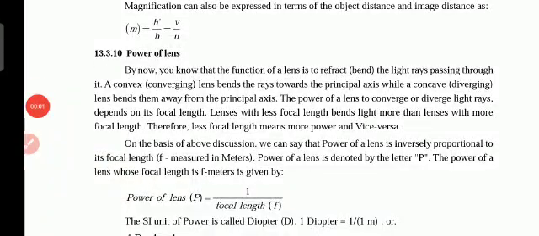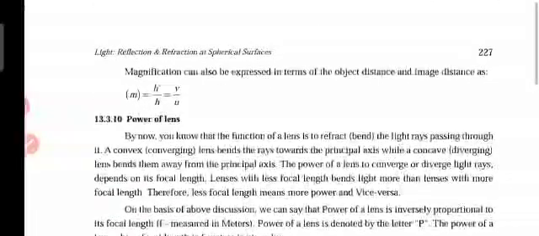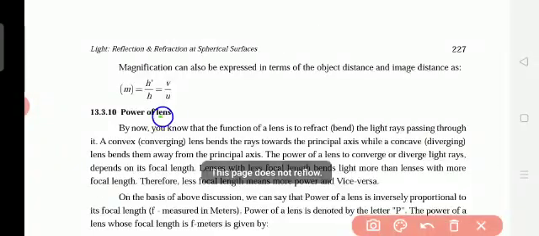Good morning students. Today we are going to study about the power of lens. From this you will surely get one question. Every year they ask the power of lenses. Mostly we use lenses in spectacles.